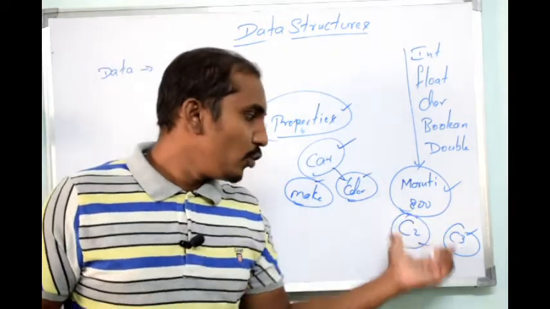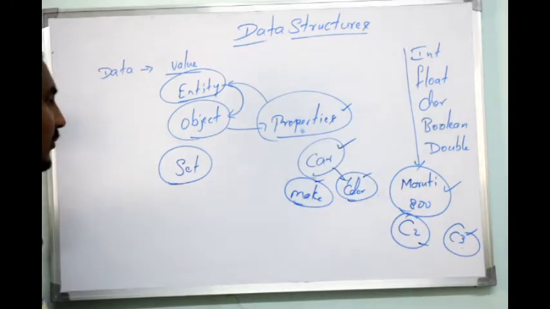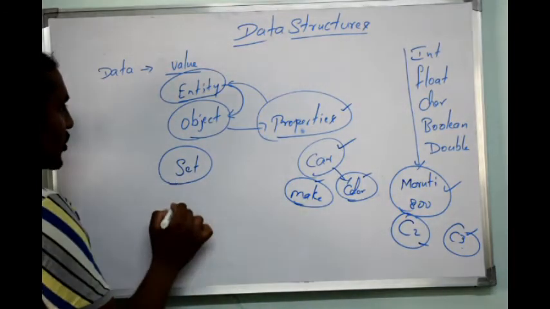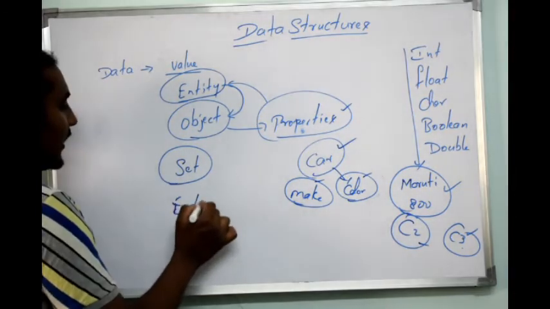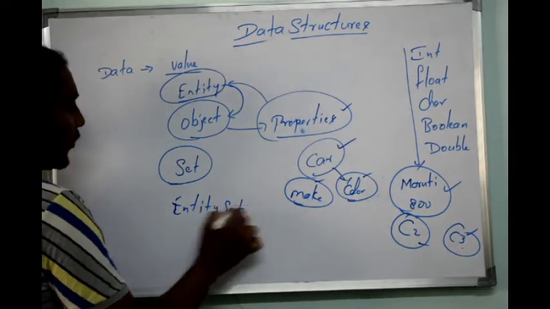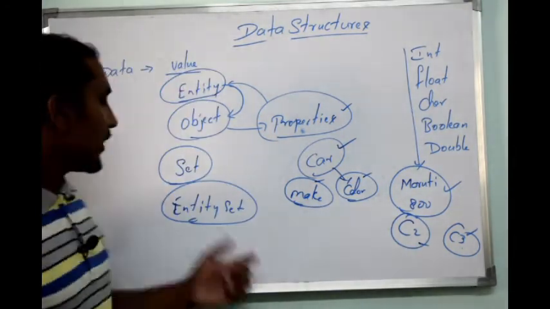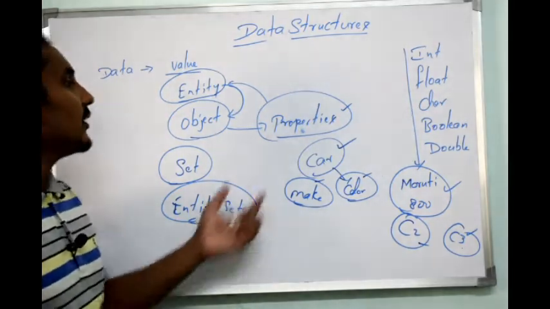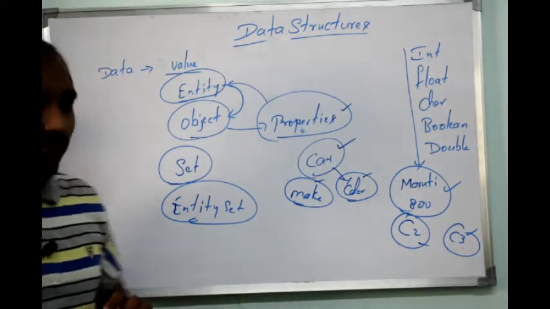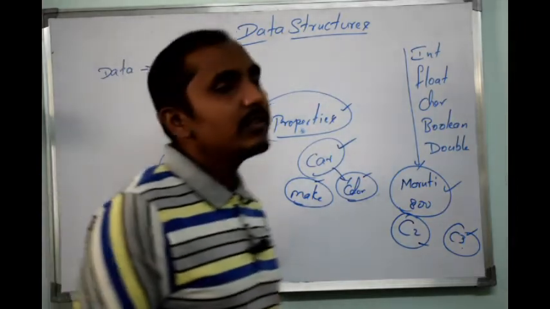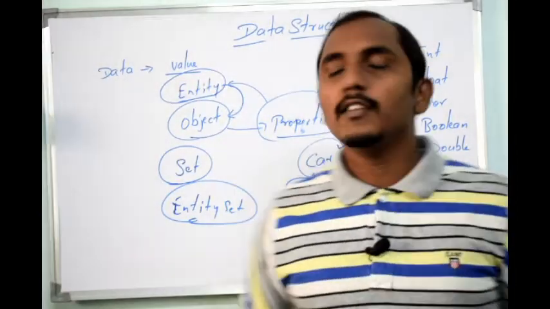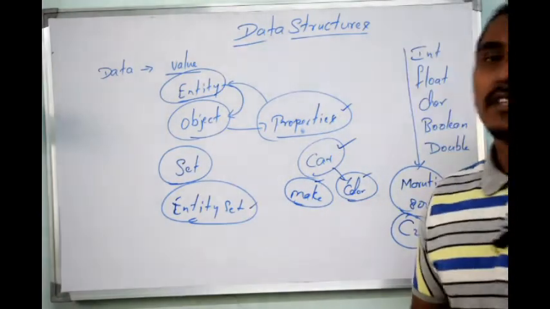Now when I group these entities which have similar properties together, we consider it an entity set. What is an entity set? An entity set is nothing but a collection of entities with similar properties. Any collection of entities with a similar set of properties is considered an entity set.